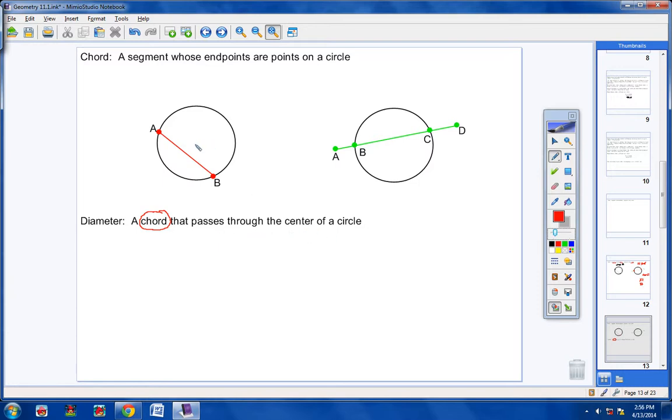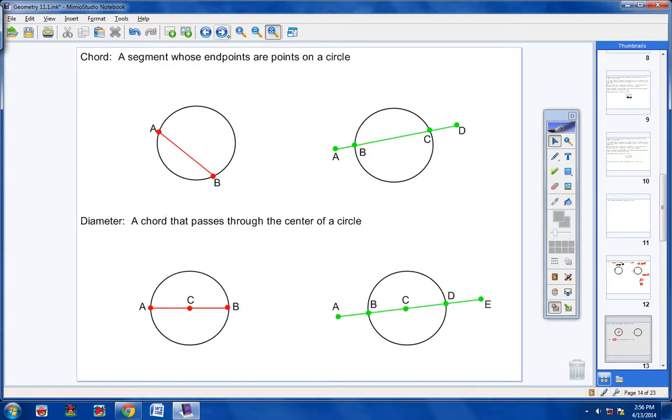Now, here's the center of the circle right here. We'll call that Z. Does AB pass through the center? No, it does not. Of course not. So AB is not a diameter. It's a chord. It's definitely a chord, but a diameter is more than just a chord. A diameter is a chord that passes through the center of a circle. Like this. Please write this down.